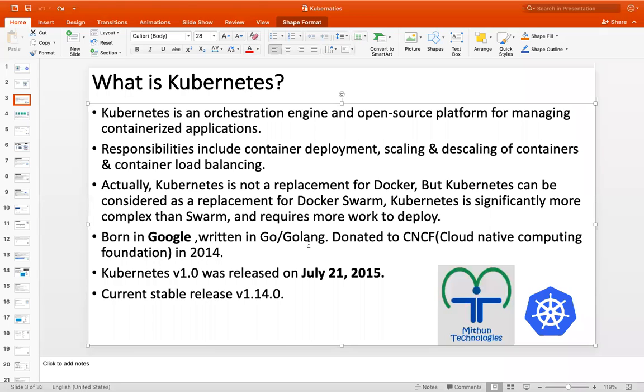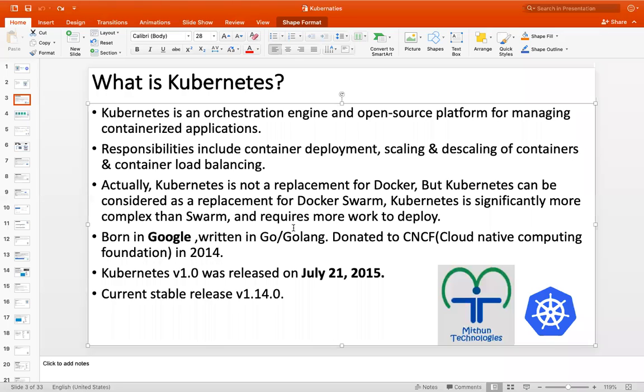Why is Kubernetes more popular, and why do a lot of people prefer Kubernetes over Docker Swarm or any other orchestration engine? First, it is open source. And the second is that it was implemented by Google. Initially, the Kubernetes vendor is Google.